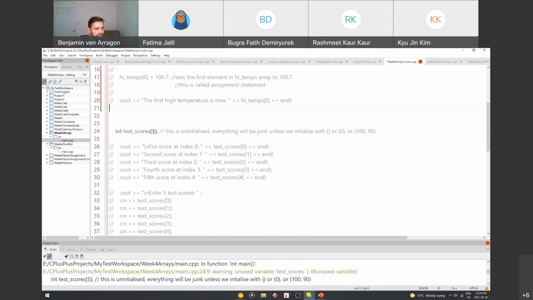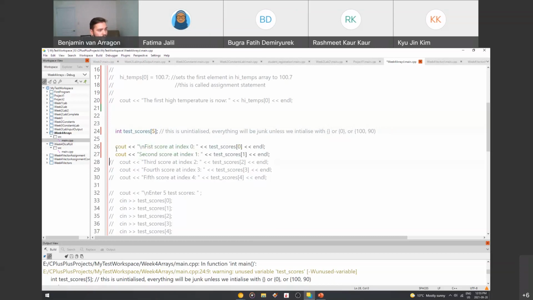I am now going to make an uninitialized array. Here we can see it's an array of type int. It's called test scores, and it has 5 elements. I'm setting the size to be 5 elements, but I'm not setting them a value, right? I don't have my curly braces with numbers in there. So there's no values. We're going to see what happens when you don't initialize it. Everything will be garbage data, everything will be junk unless we actually set it to 0 or say 100 or 90.